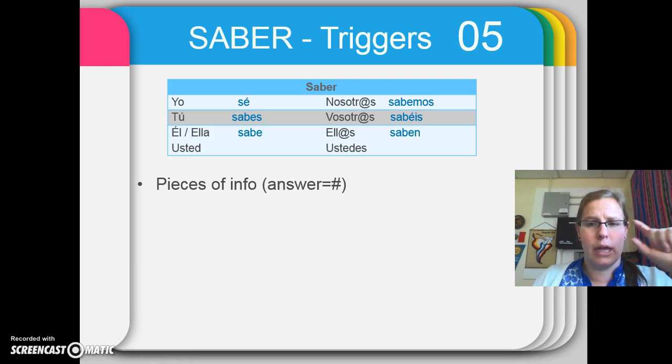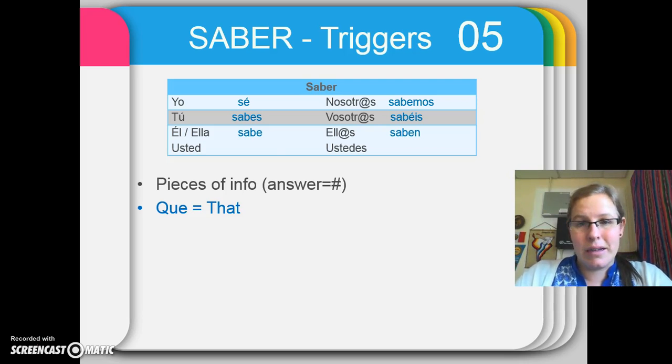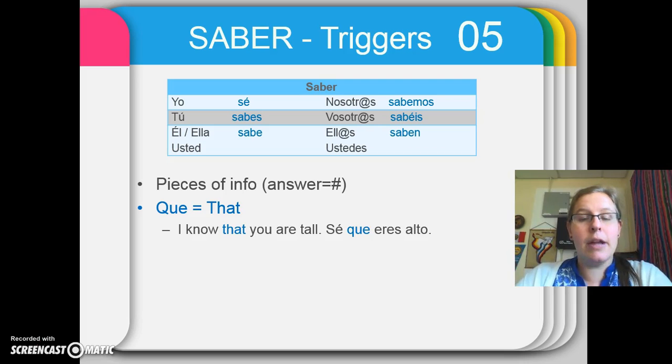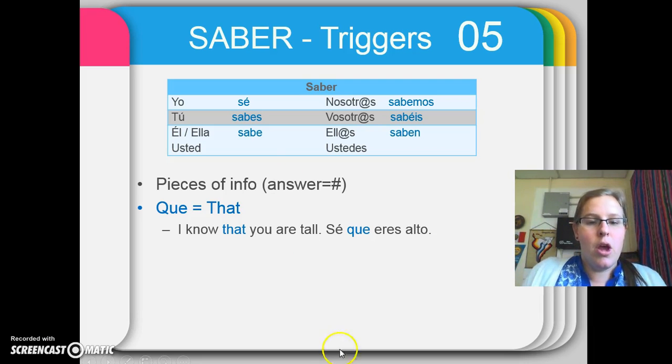So here we go with some triggers that trigger you to use saber. Anytime you see que, one without a tilde, and that means that, okay? So here's some examples. I know that you are tall. Anytime you know that something, you're going to use saber, because that's information. I know that we don't have school today. That's a fact. That's information. I know that I need to practice my Spanish. The fact that you need to practice your Spanish is a piece of information, so you're going to use saber. So anytime you see this here, that's a trigger for saber.